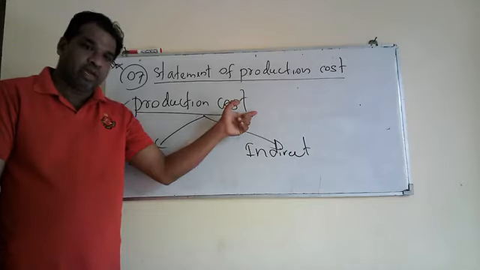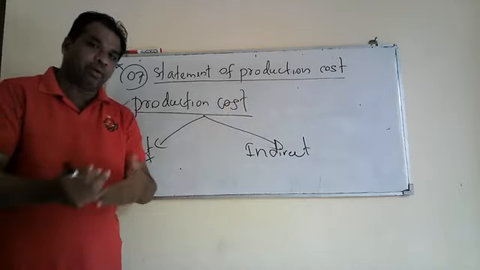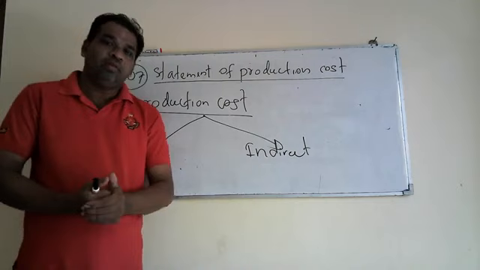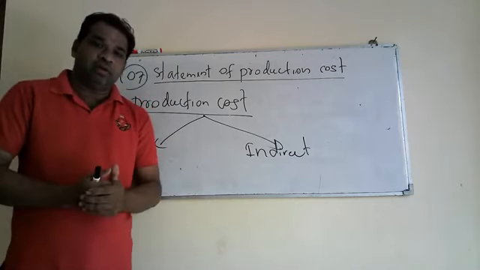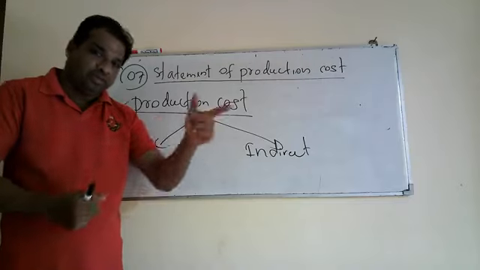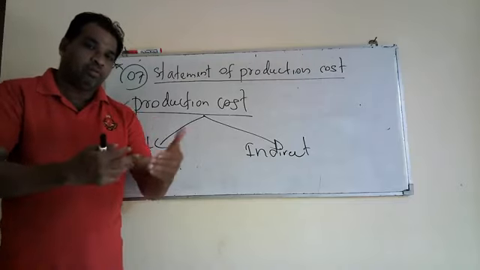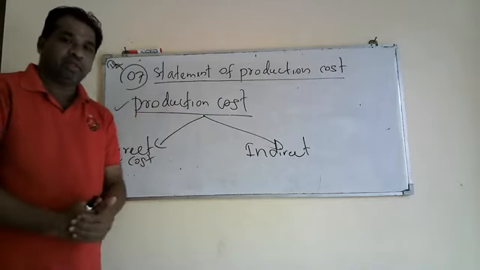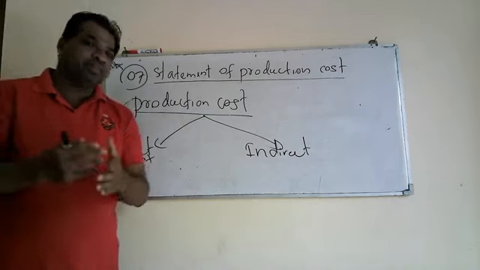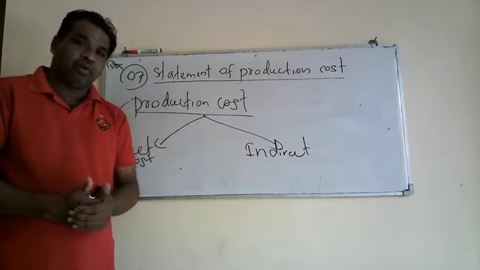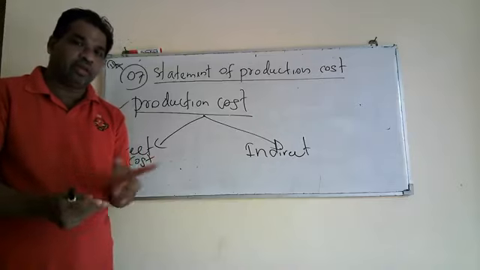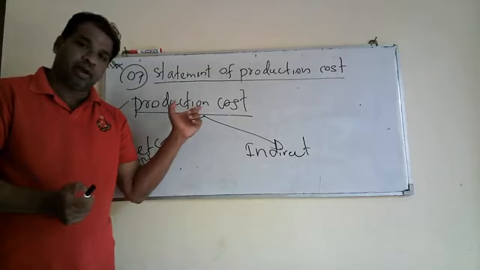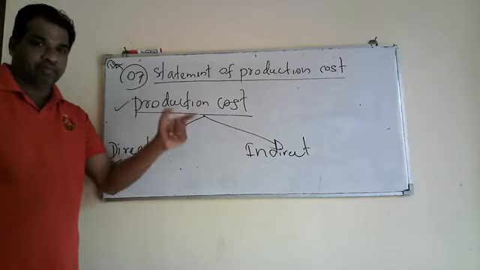If we take a garment factory, they are producing garments or clothes. Take a shirt: they have to estimate the cost per shirt, and finally the total cost of production. So you just understood production cost. Then there are different classifications of cost depending on the nature of the product. We can classify total cost in different manners.